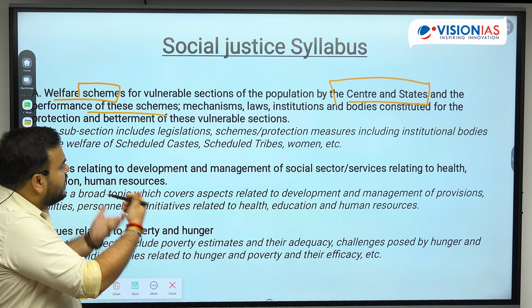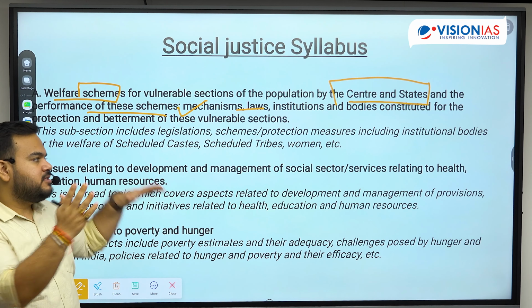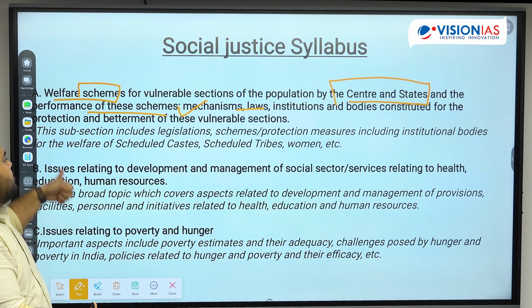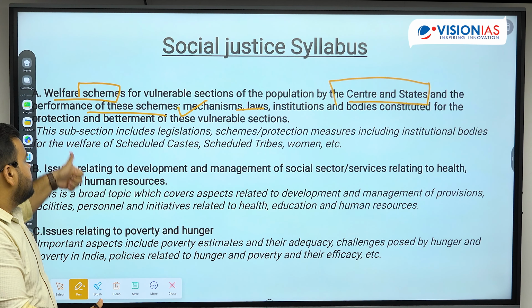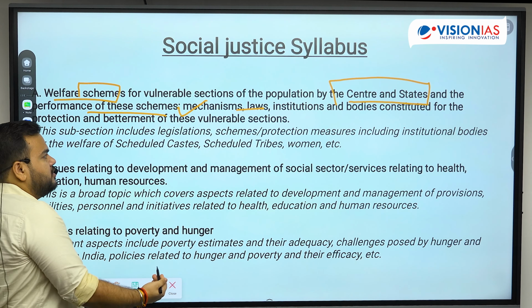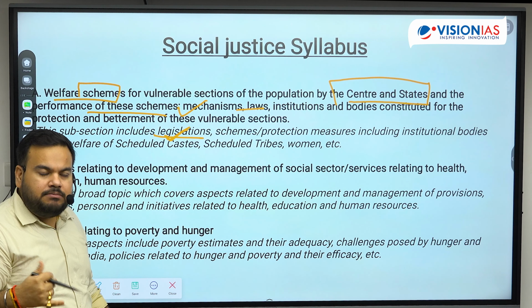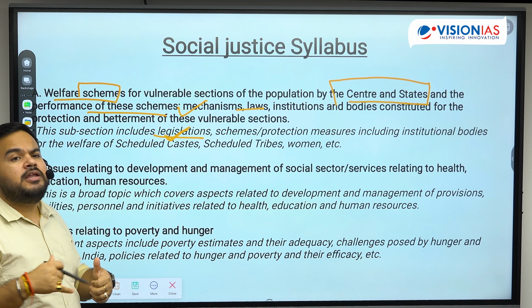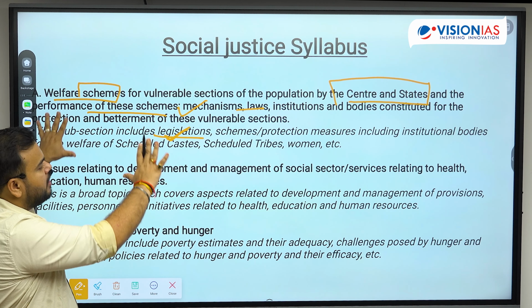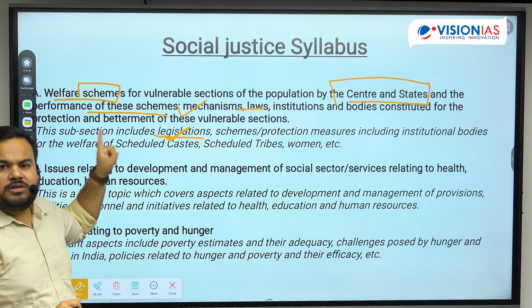Any mechanisms, any laws, any bodies, any institutions which are working towards these vulnerable sections come under this broad topic. So basically this is a subsection which includes legislations, all important laws passed by the government with respect to these vulnerable sections, any scheme, any protection measures, including any bodies. This is how you are going to cover the first topic of your syllabus.